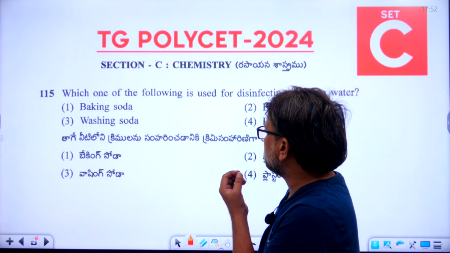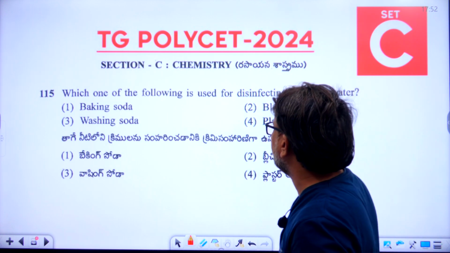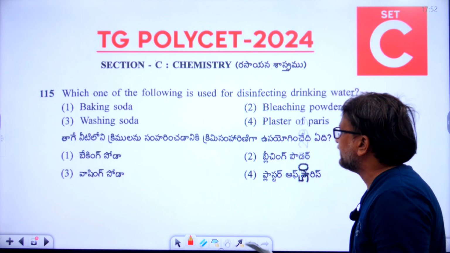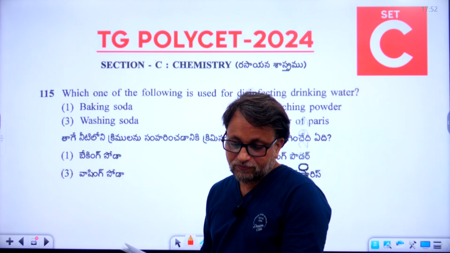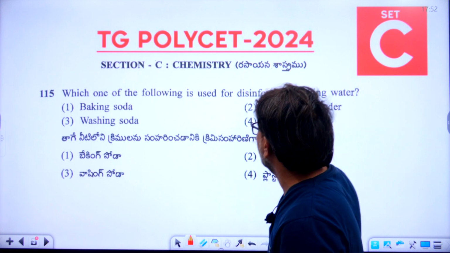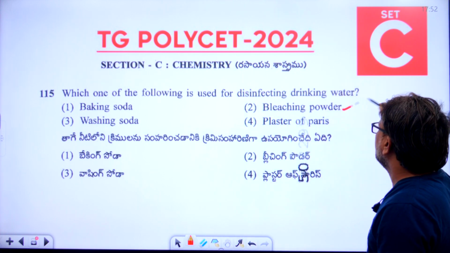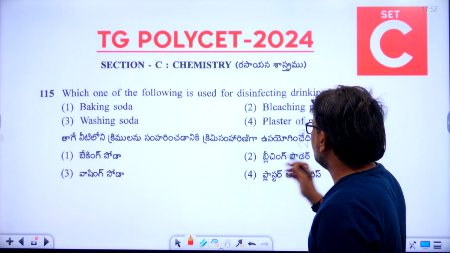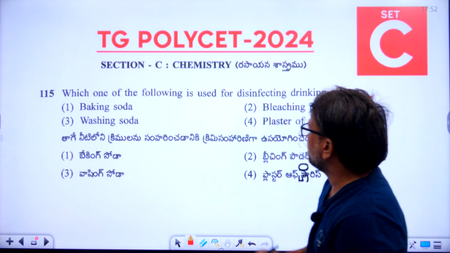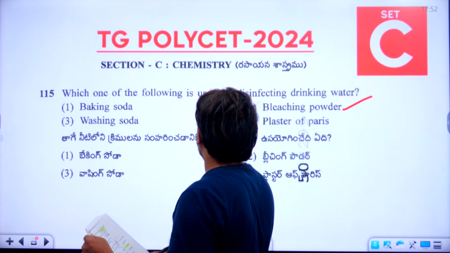Which one is used as a disinfectant to kill germs in drinking water? So the right answer for the 115th question, it is very easy I think, is bleaching powder. The right answer is bleaching powder. The second option is the right answer.